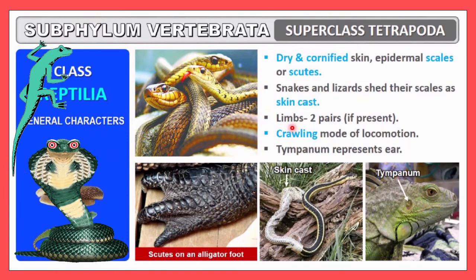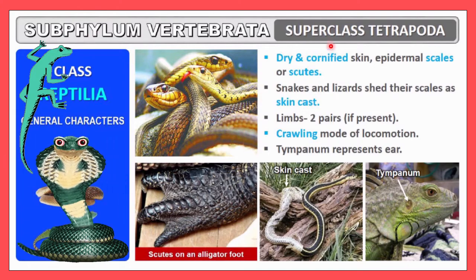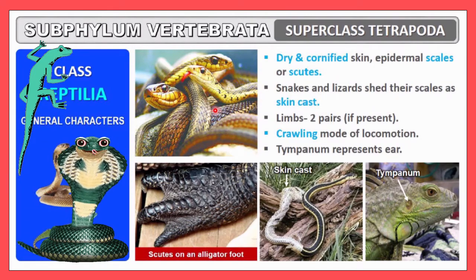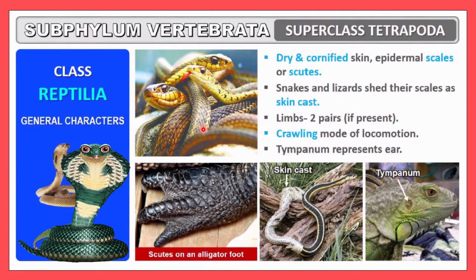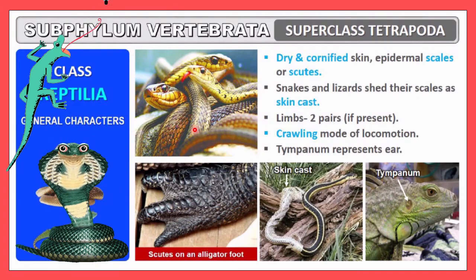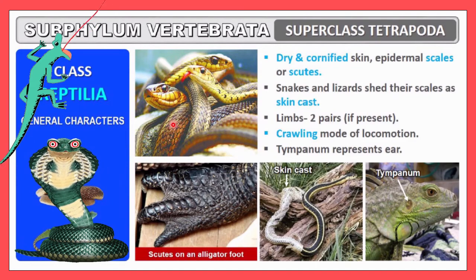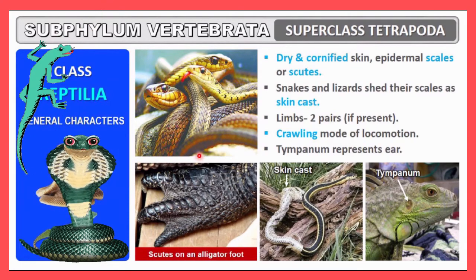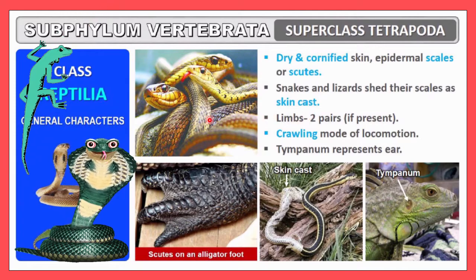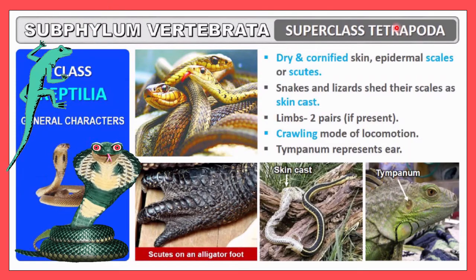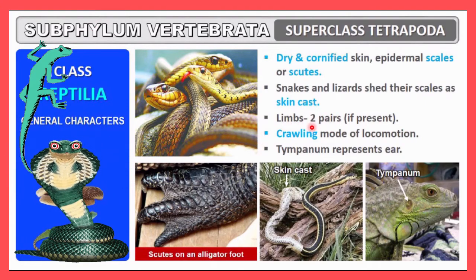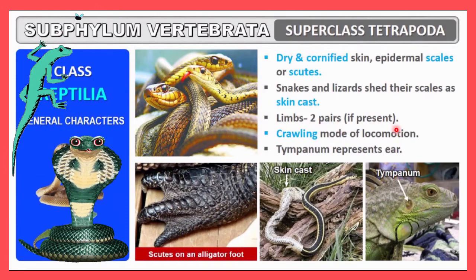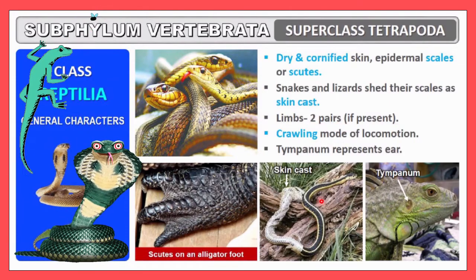Limbs, if present, you can understand this is a tetrapoda, but some organisms, even though they are included in tetrapoda, do not have any type of limbs; they are limbless. Here snakes are the most favorite example. We know snakes do not have limbs. So even though they are included in reptilia and in tetrapoda, no limbs are present. If limbs are present, they will be in 2 pairs, but sometimes they are not present. Here you can see the photograph of a snake.